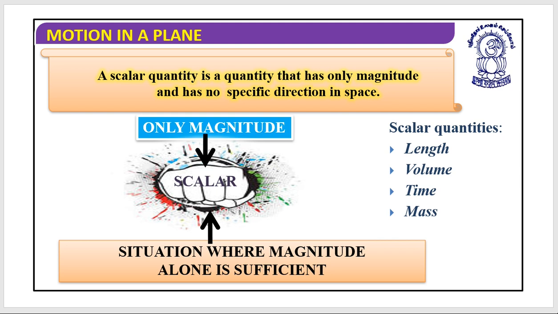So let's understand what a scalar is. A scalar quantity is a quantity that has only magnitude and no specific direction in space. If no specific direction is required, or if we can completely define the term with the help of magnitude only, then it is considered a scalar. These are situations where magnitude alone is sufficient. We have already made a list: length, volume, time, mass, and so on.